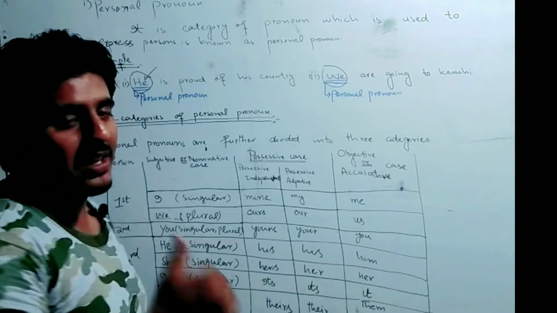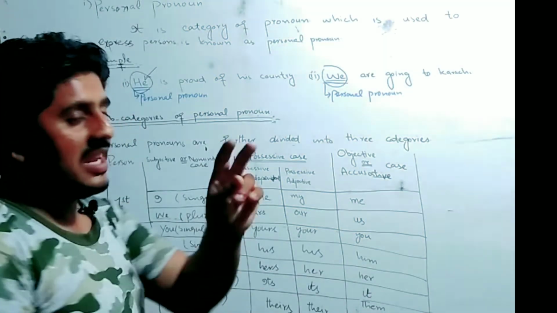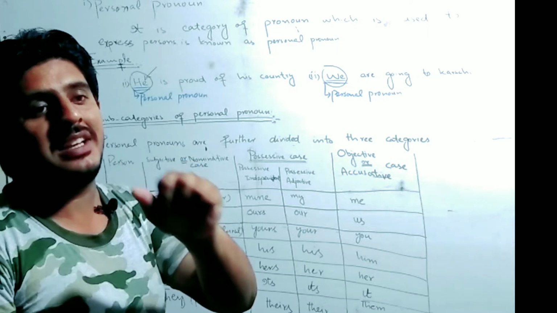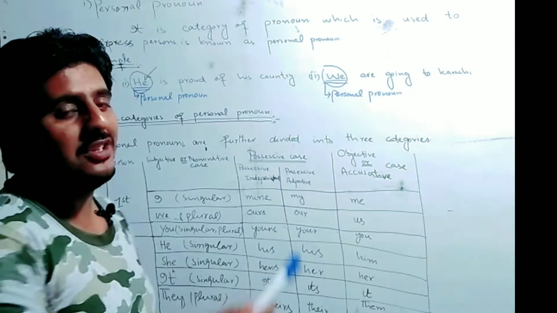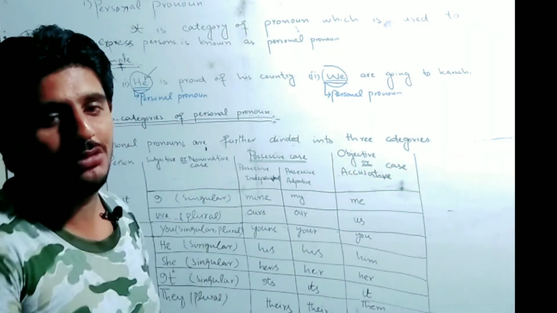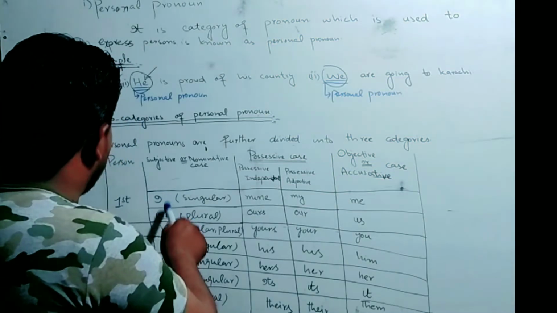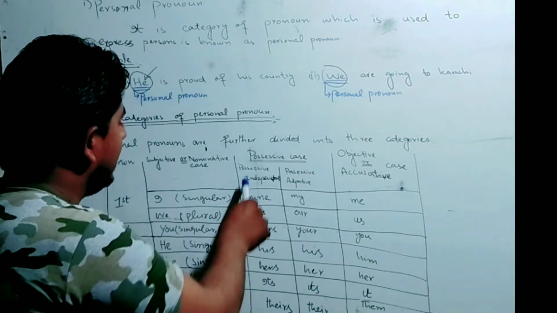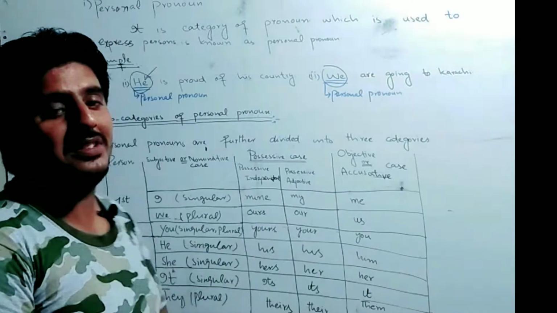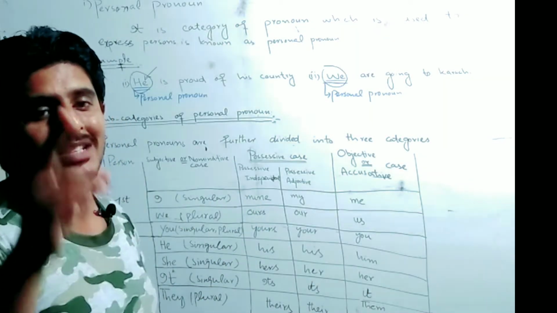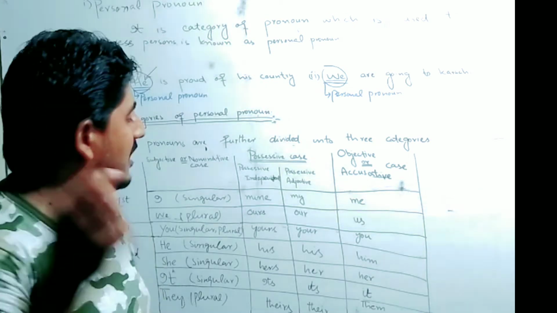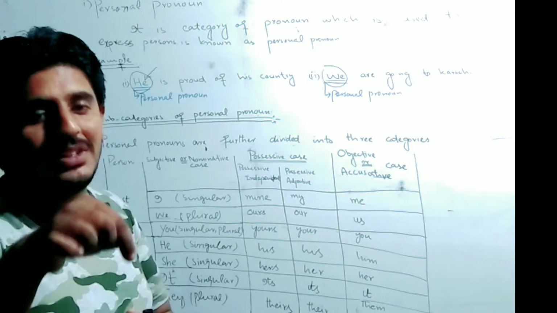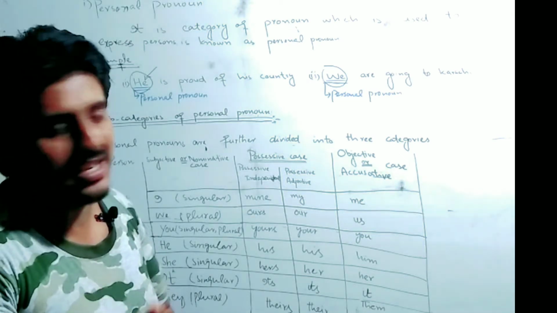When we talk about first person, we have two words: I and we. I is only used for singular, and we is always used for plural. These words are known as first person. Then we see that the possessive case has two kinds: possessive adjective and possessive independent.